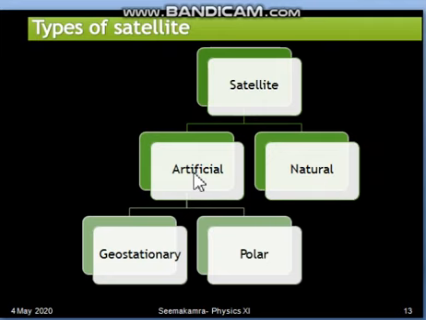Then the second category is artificial satellite. The satellite which is created by humans and established in an orbit around Earth is called an artificial satellite.